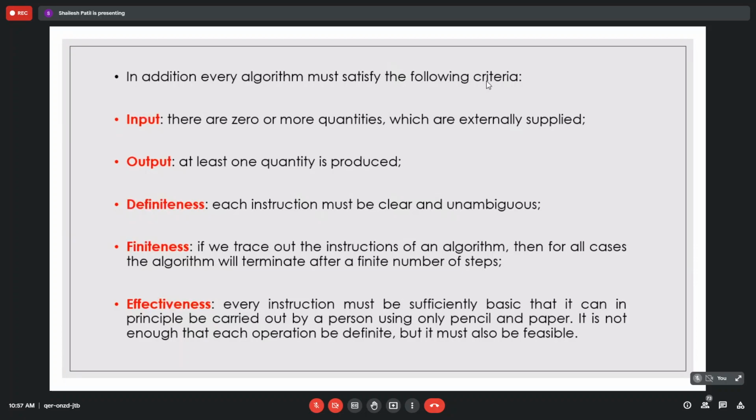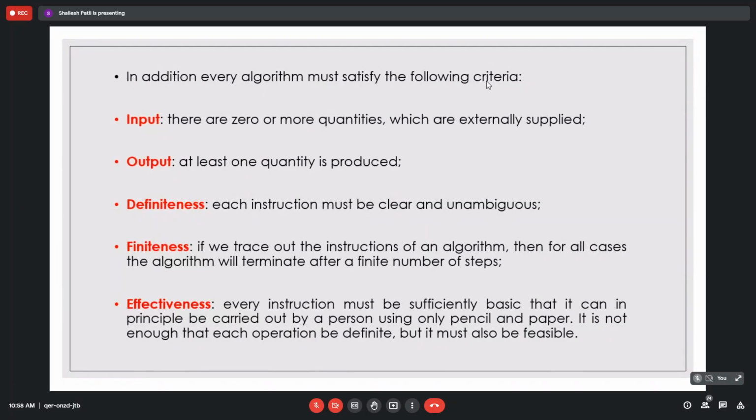The next thing we have is finiteness. Whenever you are working on an algorithm, it should terminate in a finite number of steps. Your program may have an infinite working flow, like an operating system, which runs continuously and does not halt until there is some bug or error. But whenever you are writing an algorithm, it should be completed in a finite number of steps. If we trace out the instructions of an algorithm, then for all cases the algorithm will terminate after a finite number of steps. That is the characteristic you must maintain.